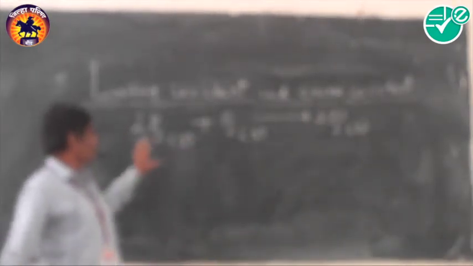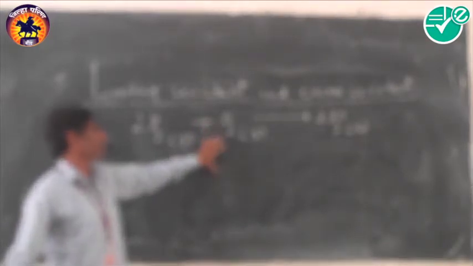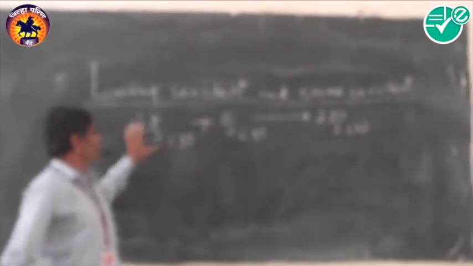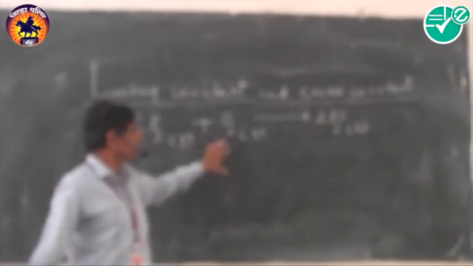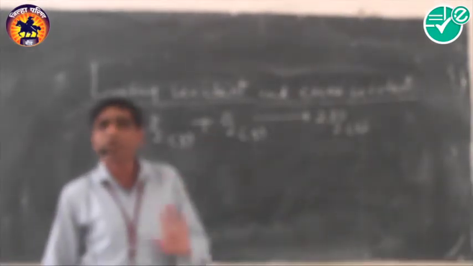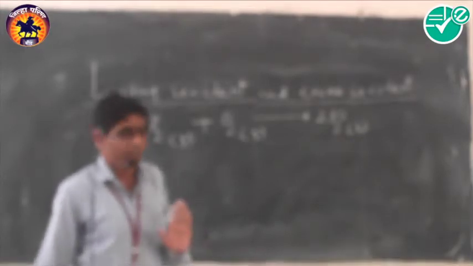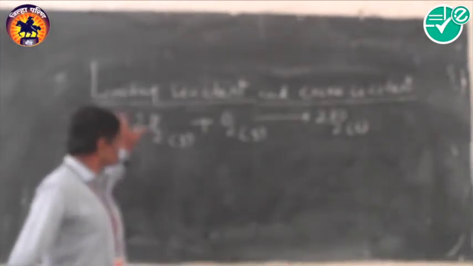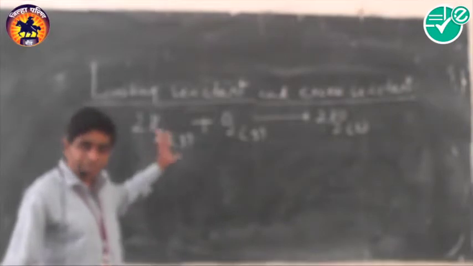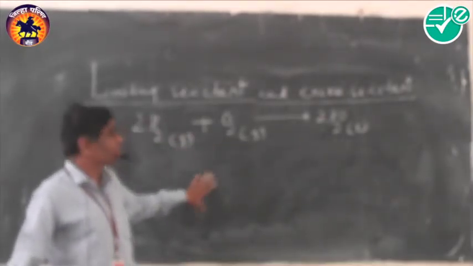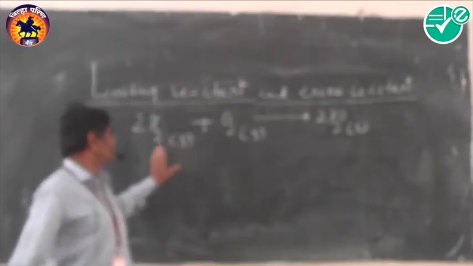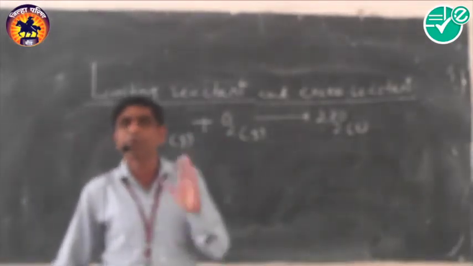Now from this balanced equation, remember, if we carry out the reaction between hydrogen and oxygen, then the total mass of hydrogen taken and total mass of oxygen taken cannot be completely reacted. There is some reactant which completely reacts, and there is some reactant which remains in unreacted form if the corresponding masses are not taken in proper proportion.